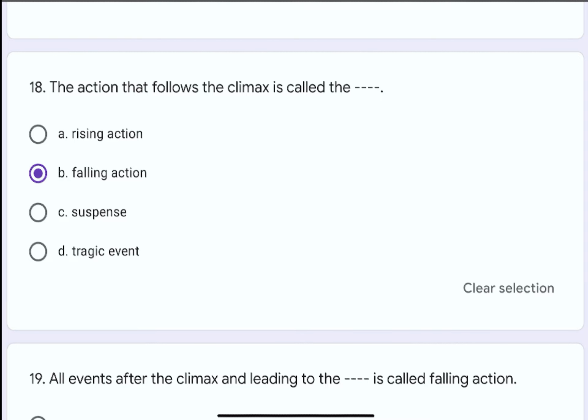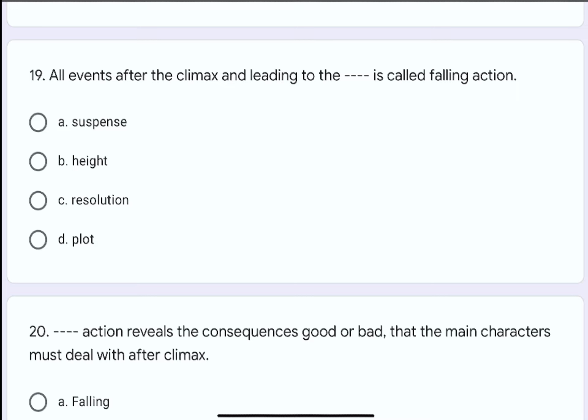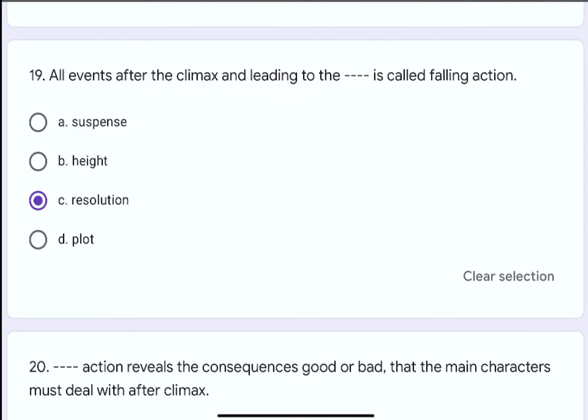Question number 19. All events after the climax and leading to the dash dash are called falling action. The options are A. Suspense, B. Height, C. Resolution, or D. Plot. The correct option is C. Resolution.